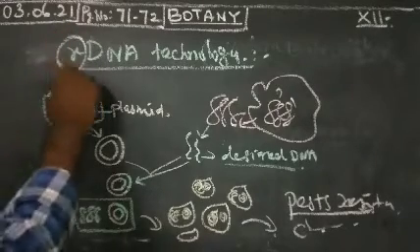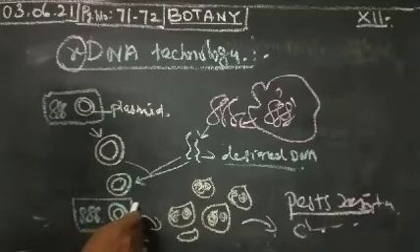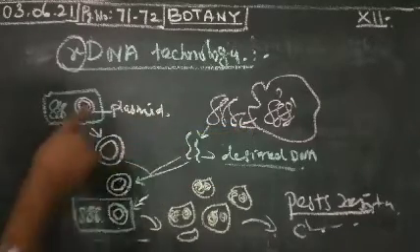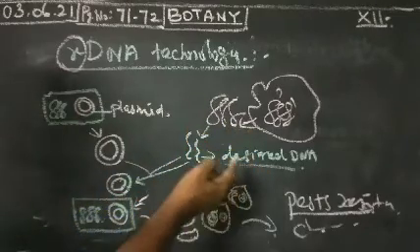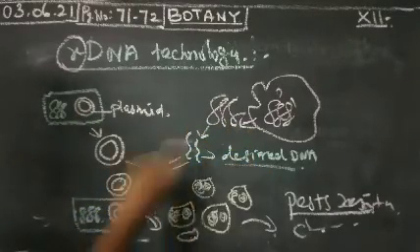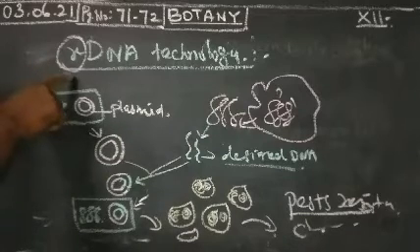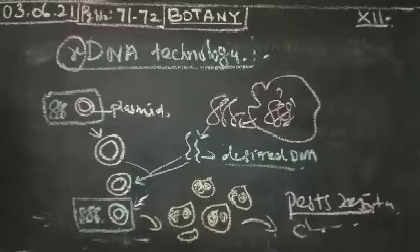rDNA means nothing but recombinant DNA. Here the bacteria cell carries a recombinant gene, that is the host cell. Then there is another organism, and you can transfer the DNA from one organism to another organism. That type of combination is nothing but recombinant DNA. That is called recombinant DNA technology. In this process, recombinant DNA technology is mostly used.